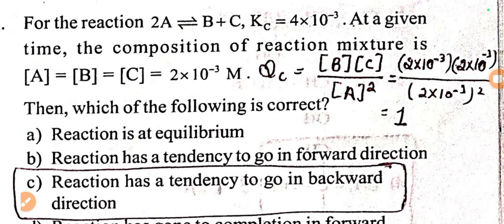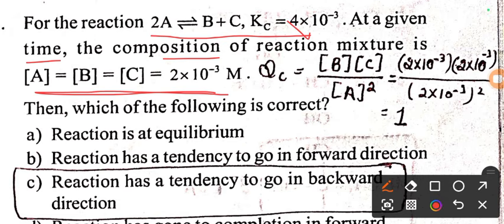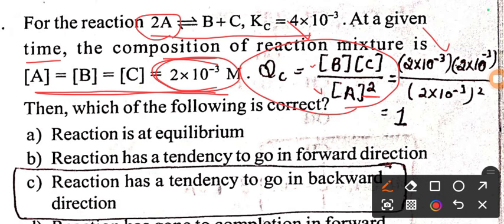Our next question is from equilibrium chapter. For the reaction 2A gives rise to B plus C. Kc value is given. At the given time, the composition of reaction mixture is, they have given the concentration of both reactant A and product B and C. So we know the relation, reaction quotient QC is equal to molar concentration of products divided by concentration of reactant. As there are two reactants A, so we have to take A to the power of 2. When we substitute the molar concentration of both reactants and product, QC we will get equals to 1. So as the QC is equal to 1, the reaction has a tendency to go in backward direction.